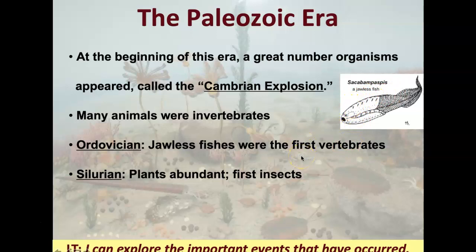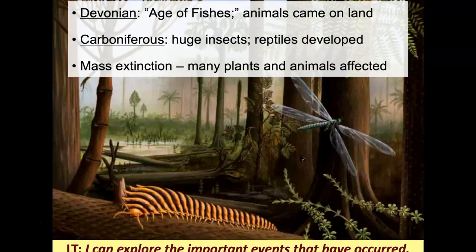The Silurian period, we're going to see a lot of plants that are flourishing and the first insects. The Devonian is referred to as the age of fishes, and that's because there are a lot of different types of fish. So you may look at this word fishes and say, oh, well, shouldn't that be fish? Isn't fish plural for fish? Well, yeah, it is, except if you're referring to a lot of different types of fish, like a lot of different species, then usually you'll see the word fishes, and that's why it's referred to as age of fishes, and that's because you had lots of different types of fish.